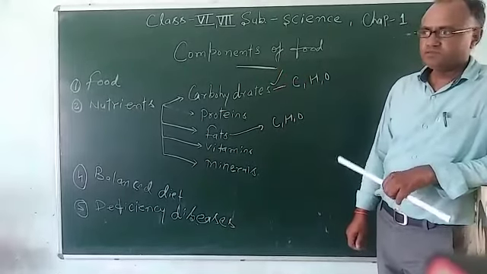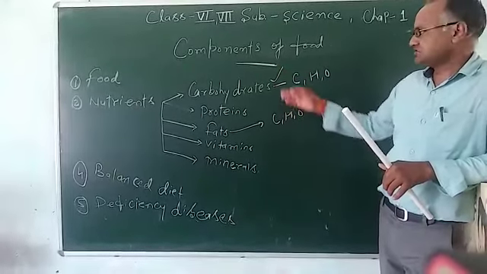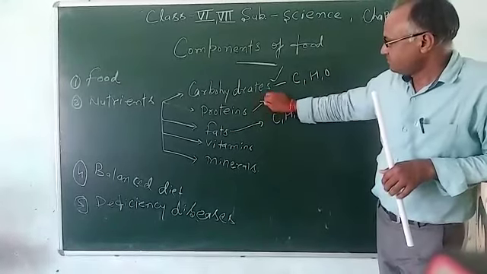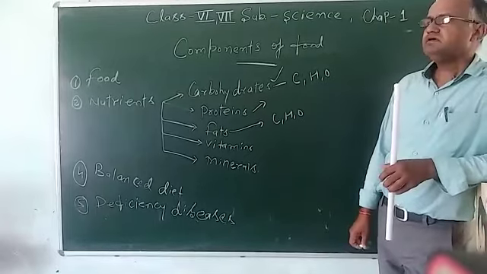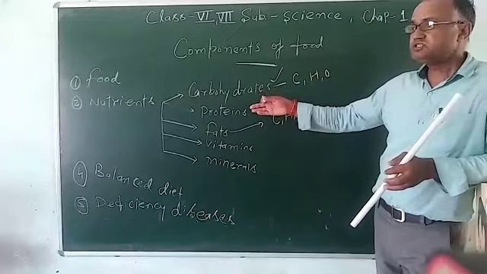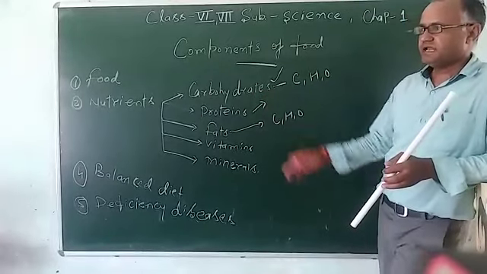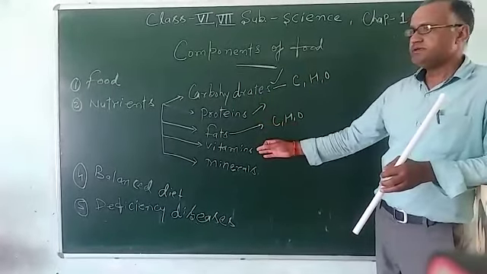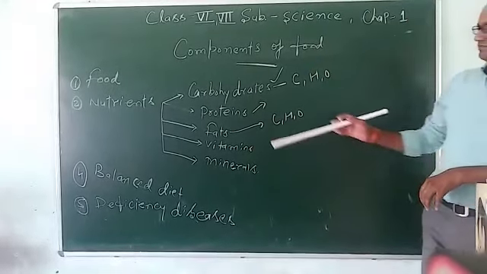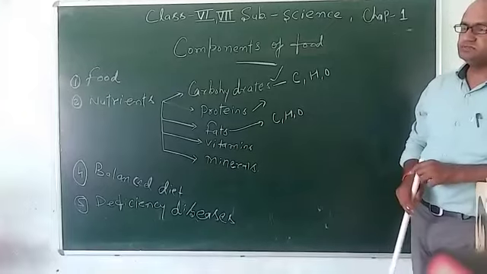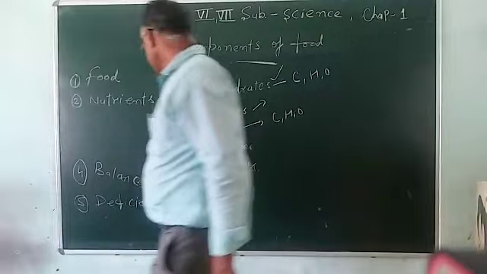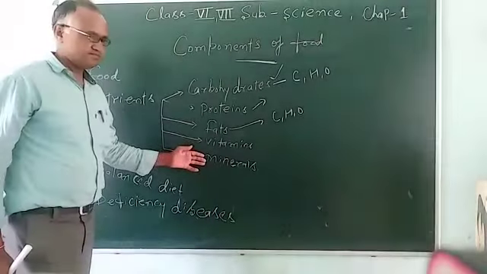Carbohydrate, we know very well, rice and potato are the sources of carbohydrate, and for proteins, egg and soybean, then pulses are a rich source of proteins. Like that, fat also. Vitamins are present in fruit and vegetables, and the minerals also. The leafy vegetable contains minerals in a rich amount.